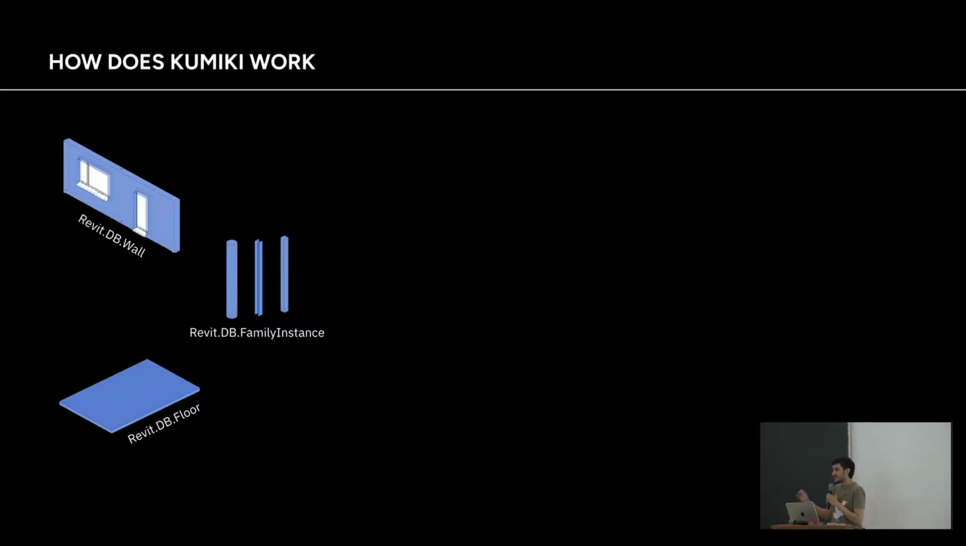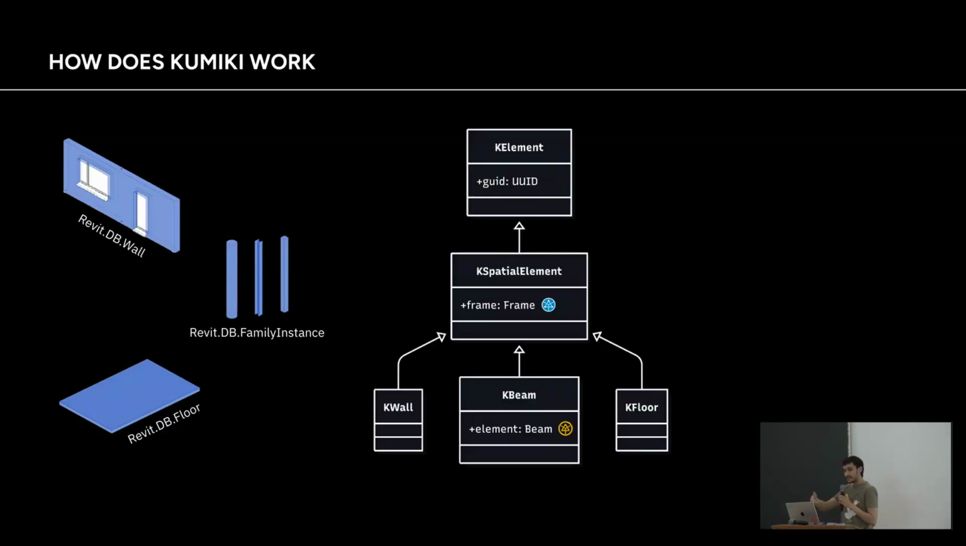Just for a brief technical explanation on how this works. Again, we have these Revit objects, which are the Revit walls, floors, and family instances, which is the way that Revit represents columns and beams. And what we do is we convert those to an internal representation, which we call Kumiki elements, or K-element for short.